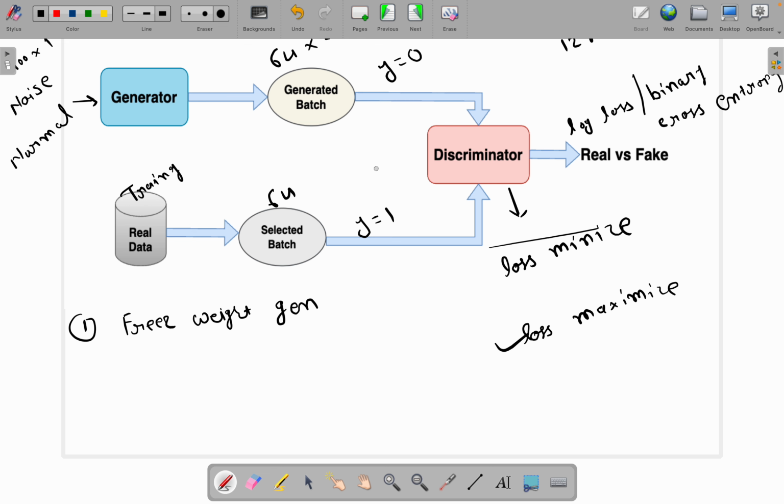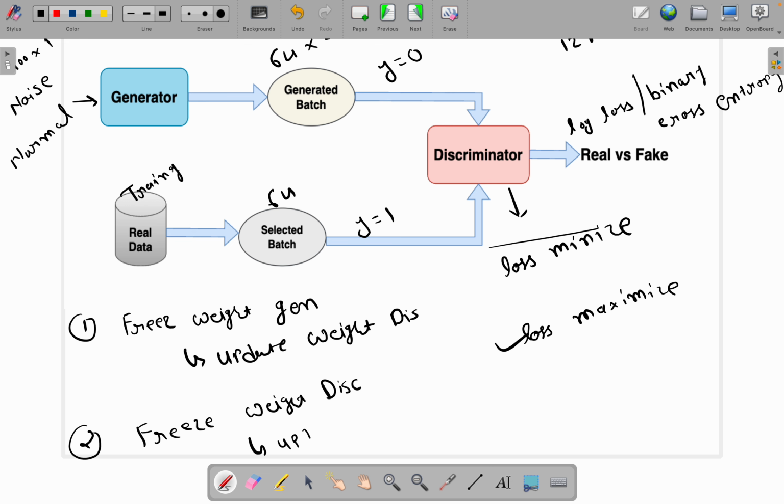So based on this y is equal to 0, y is equal to 1, this set, we will train a generator, right? So freeze the weight of generator and update weights of discriminator. Okay, after few steps we will do the same thing, like freeze the weight of discriminator. Okay,